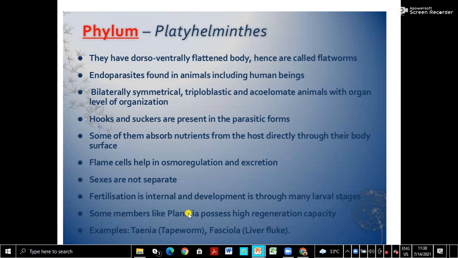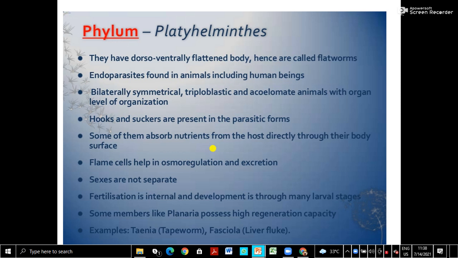Okay. Then some of the common examples are Taenia solium, that is tapeworm, and Fasciola hepatica, that is liver fluke. Then Planaria I have already said. So these are the general characteristics of Platyhelminthes.